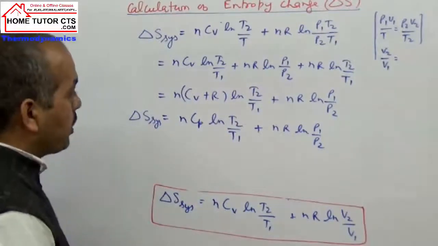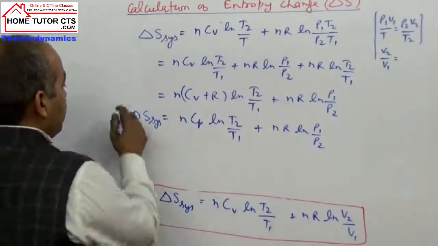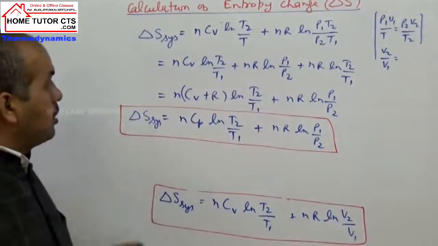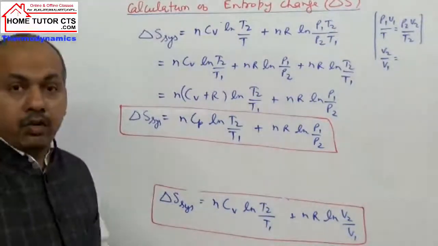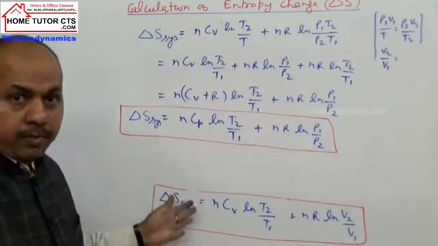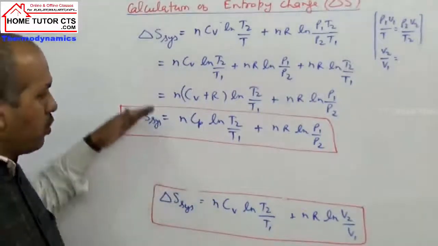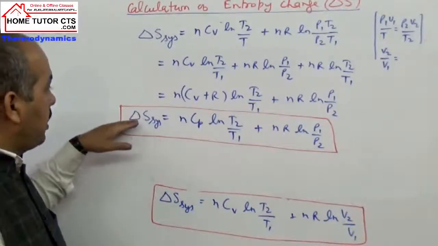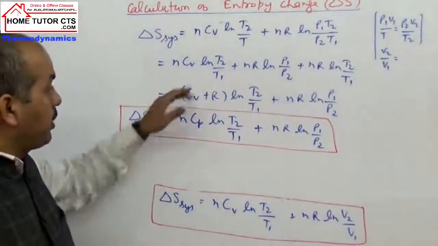So using these two expressions, we can write different cases of entropy change calculation for isobaric process, isochoric process, and so on. Let us see how to use this expression for calculation of delta S in different kinds of process.